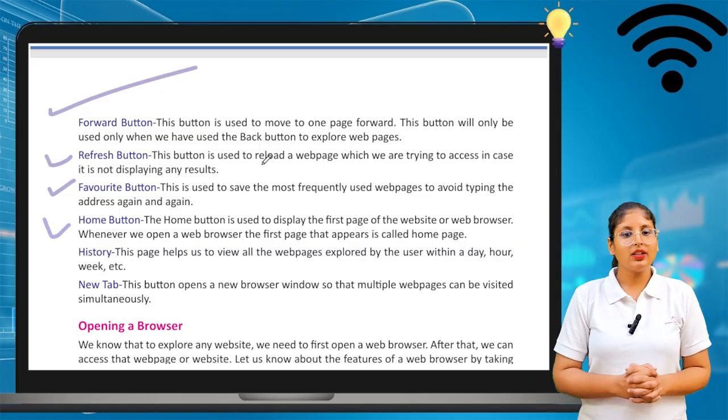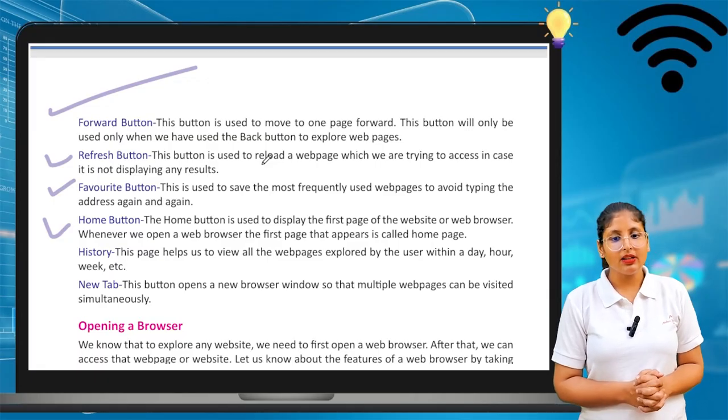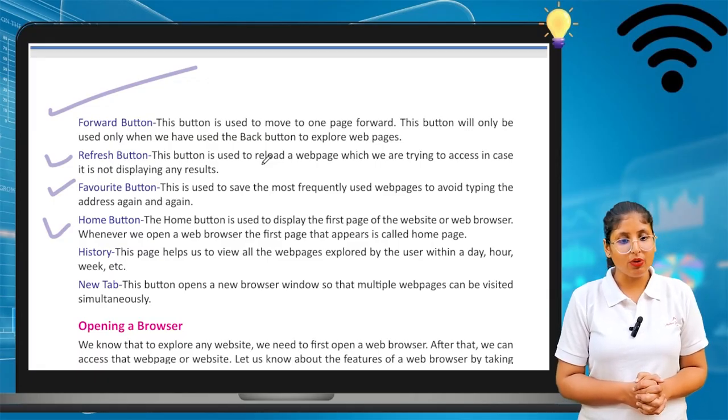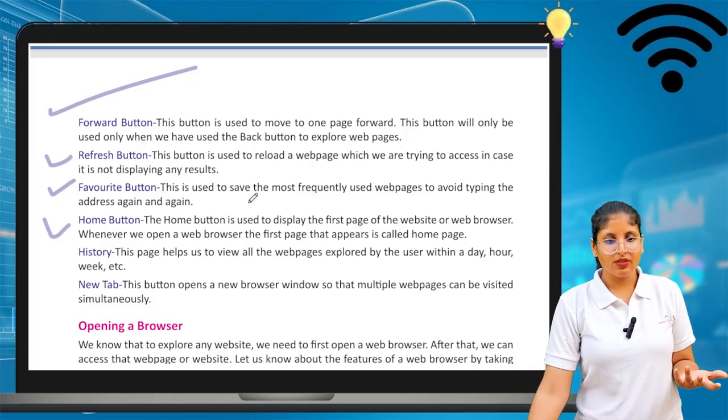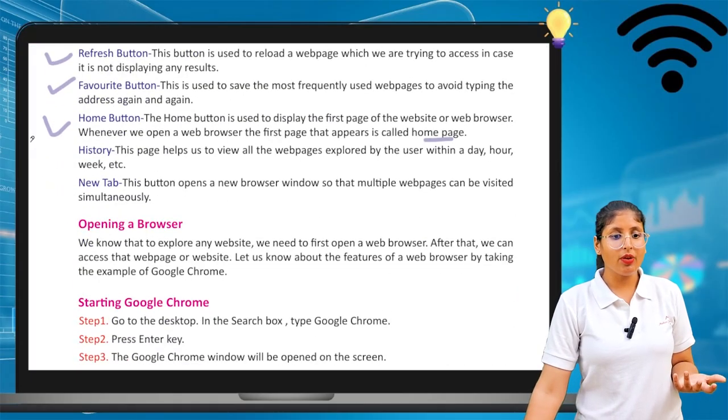Now the home button is also there. The home button is used to display the first page of the website or web browser. Whenever we open our web browser, the first page that appears is known as home page. Now the history is also there. From history we can see what tabs we have already opened.